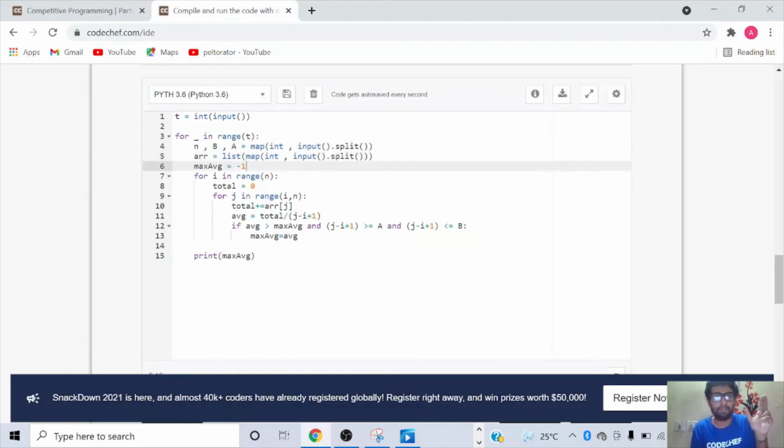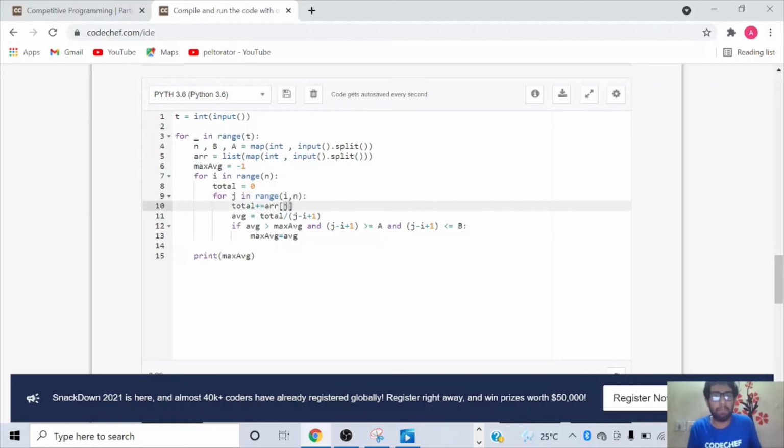Then we have a max average variable. In this particular problem you cannot have negatives in your array, so I assign the max average an arbitrary negative number because it has to update in the first iteration. Then I have total equal to 0, and this is the same loop: i in range n is nothing but 0 till n minus 1. Now j in range i comma n: in Python the first is inclusive, but the second is exclusive, so it will go from i till n minus 1.